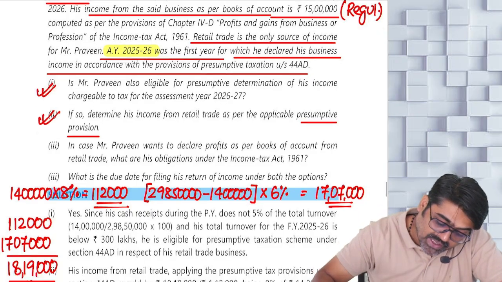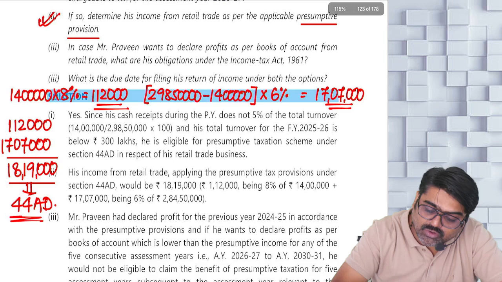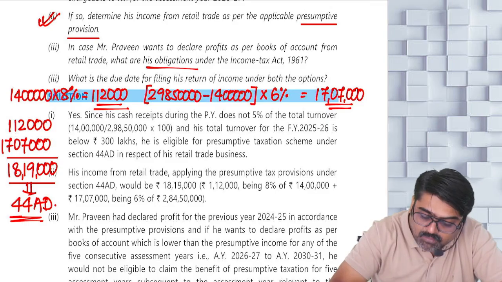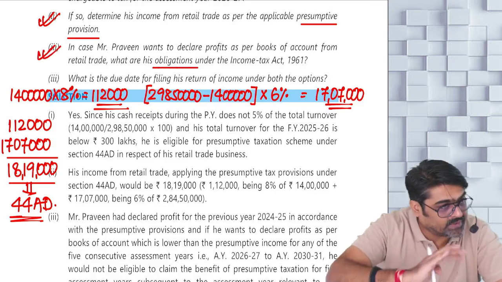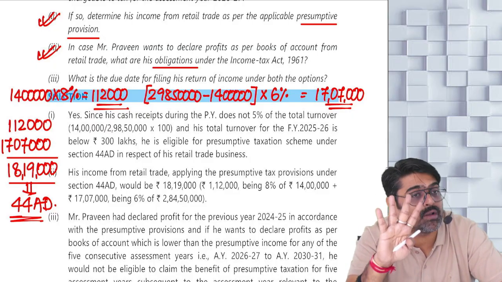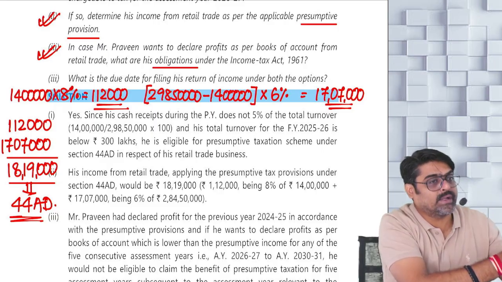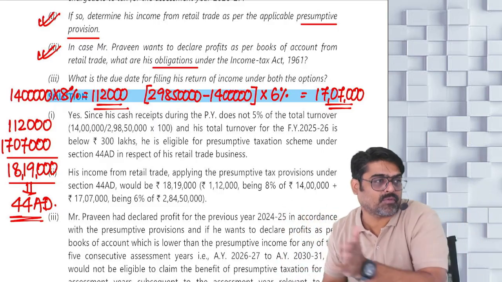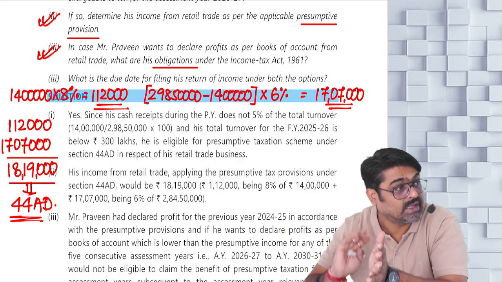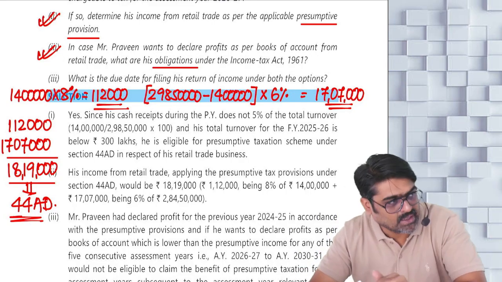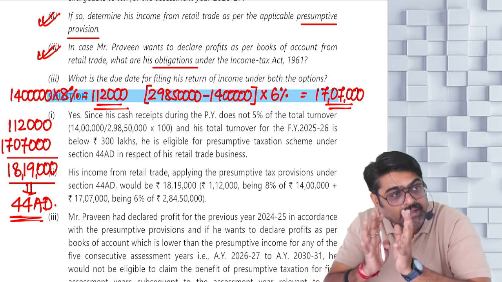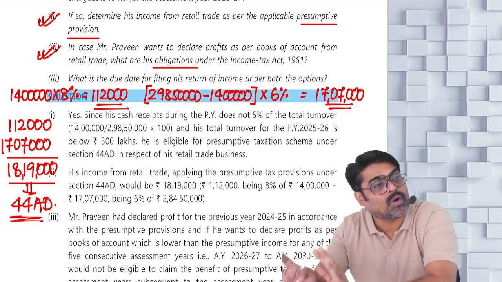Yes or no? Now third answer, in case Mr. Praveen wants to declare profit as per books of accounts from the retail trade, what are his obligations? So can he show 15 lakhs instead of 18 lakh 19,000? Yes. First of all, once he follows 44 AD, next 5 years, starting from 25-26, he cannot show lower profits. He has to follow 44 AD. But still, he can show lower profits if he maintains the books of accounts and gets them audited.